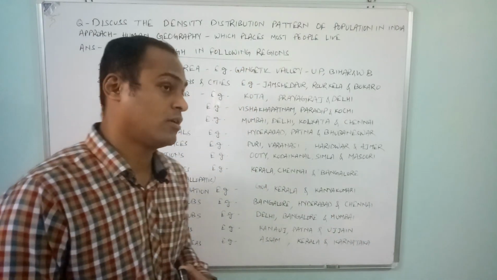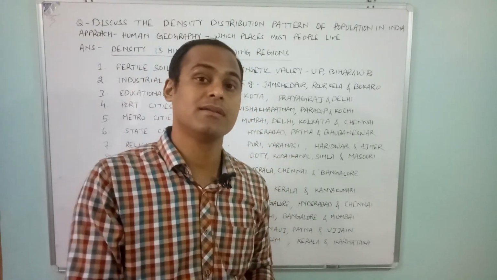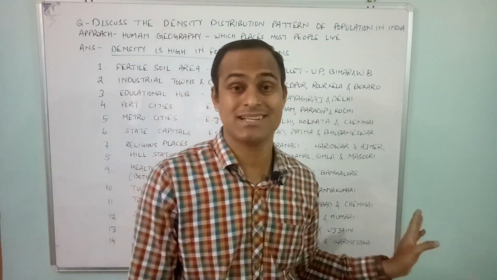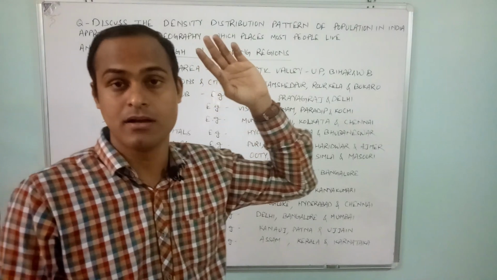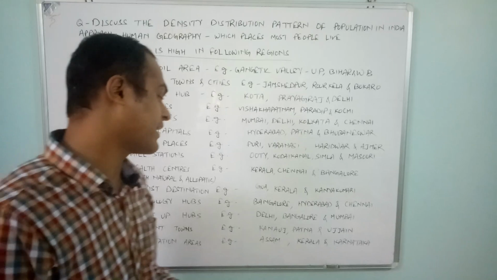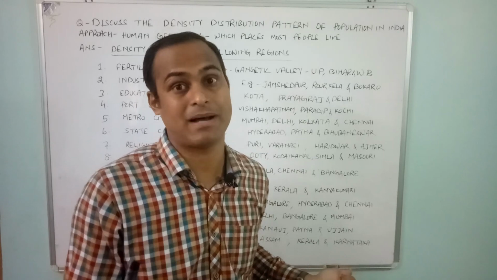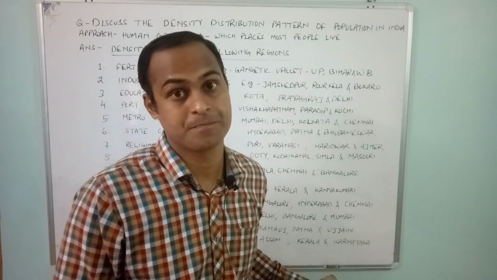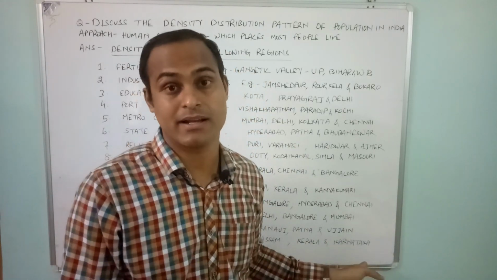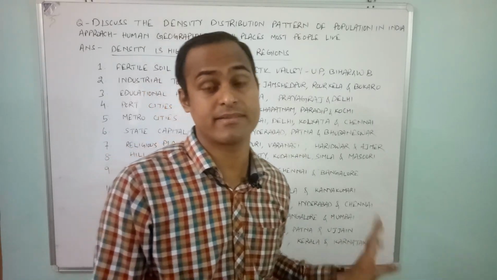Then ancient towns. From the ancient days, the ancient towns have been densely populated. Kannauj, Patna, Ujjain, these are some of the ancient towns. People have been living there since ages before Christ. Plantation areas, like Assam because of tea plantation. People are getting jobs over there in plantation areas. Kerala and Karnataka, where coffee is grown in many places in these states.